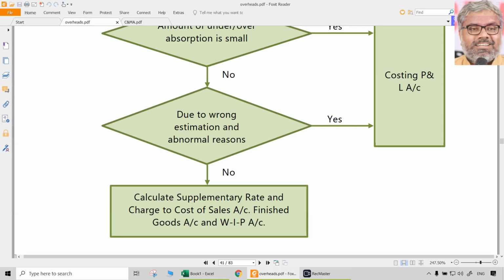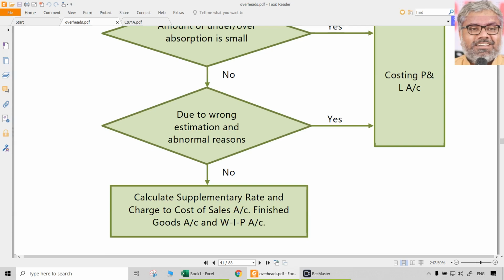Then what we are supposed to do is calculate supplementary rates. Supplementary rates means either increasing or decreasing, as the case may be, the cost of sales, finished goods, and work in progress. Using these supplementary rates, the cost of sales, finished goods, or work in progress amounts have to be either increased or decreased.